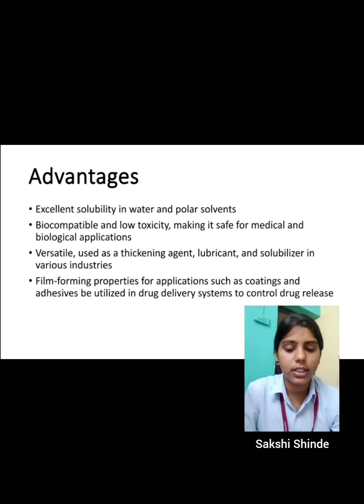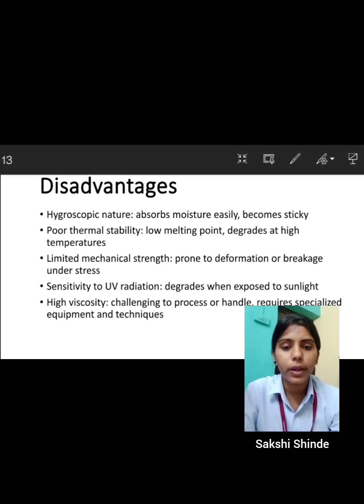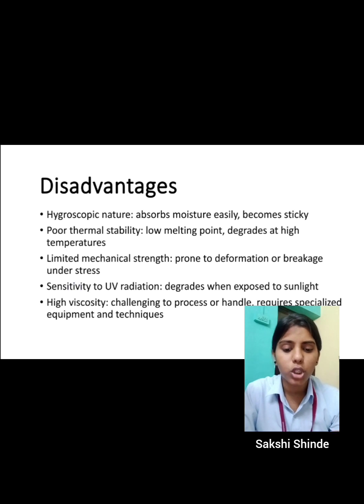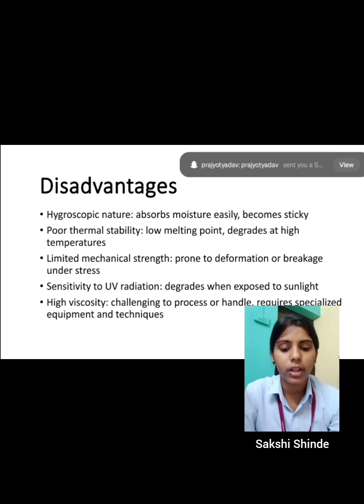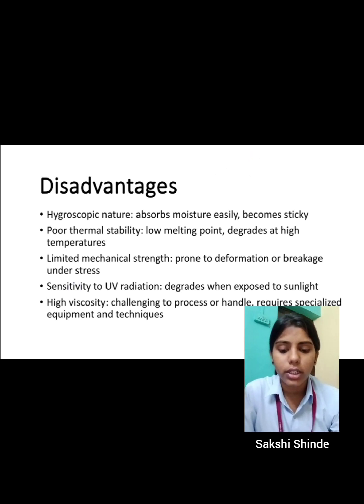Next are the disadvantages of polyethylene oxide. First is hygroscopic nature: polyethylene oxide absorbs moisture easily, which can lead to stability issues and affect the performance of the product. Then next is poor thermal stability: it has a low melting point and can degrade at high temperature. And next is limited mechanical strength: it has lower mechanical strength, making it prone to deformation.